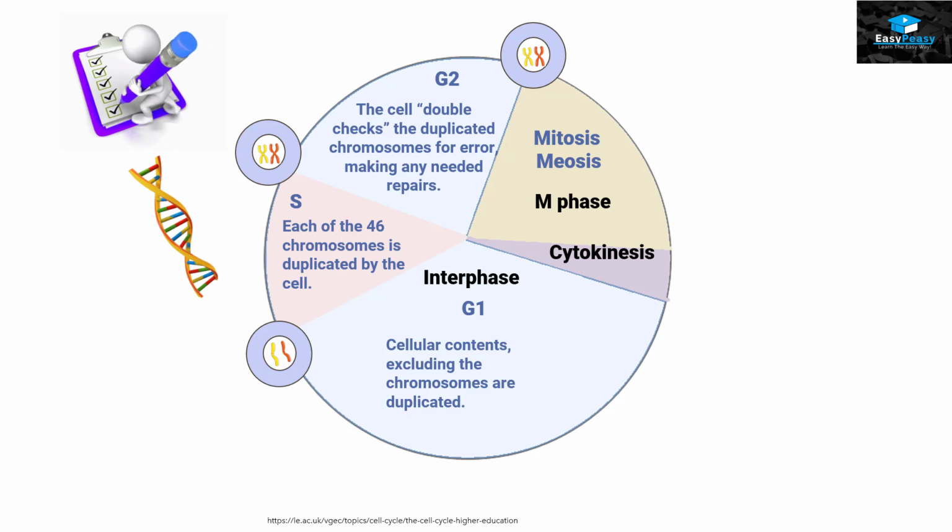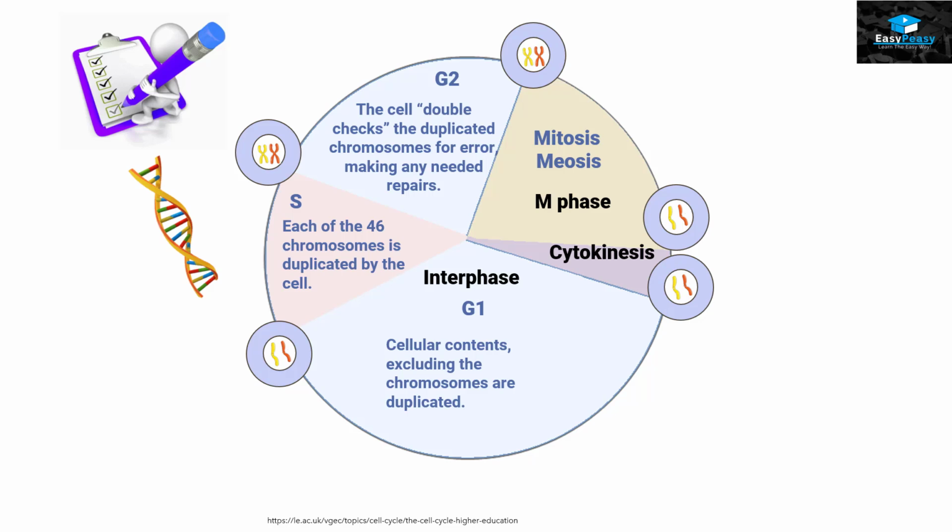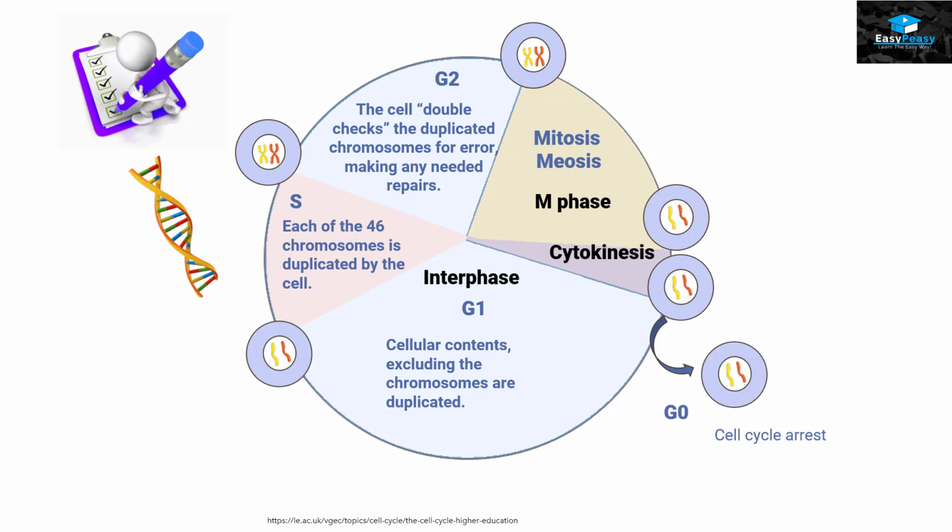Nucleus divides in the M phase, followed by the division of cytoplasm in the cytokinesis, and in the end, we will have two daughter cells. Sometimes, due to some reason, maybe the cell is too old or has some kind of damage and is not able to divide further, then it will go into G0 phase. In G0 phase, the cell cycle arrests.